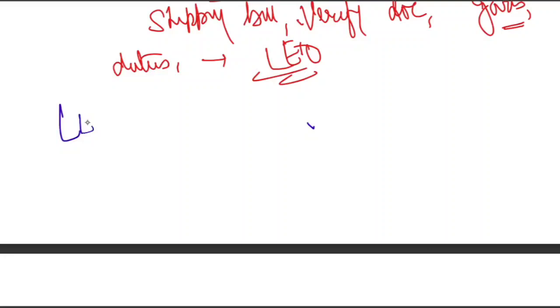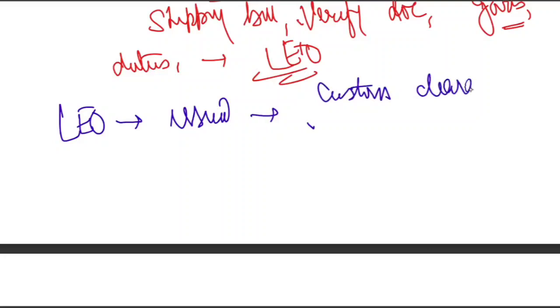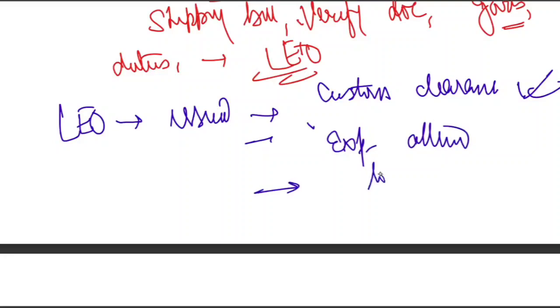The moment LEO is issued, what happens? Custom clearance gets completed and export is allowed, and goods can now be loaded onto the ship.